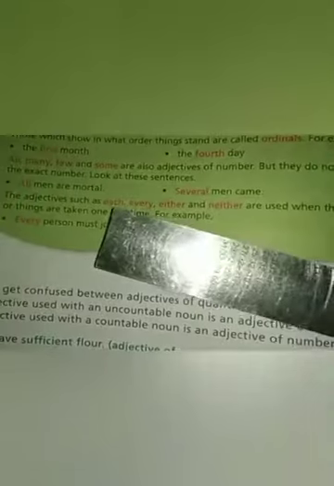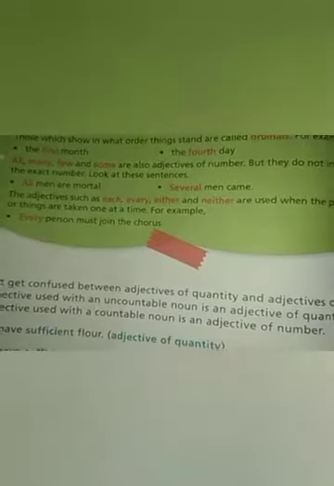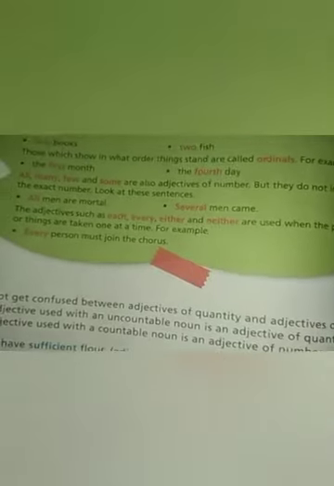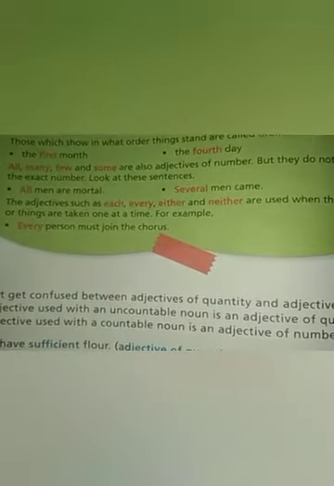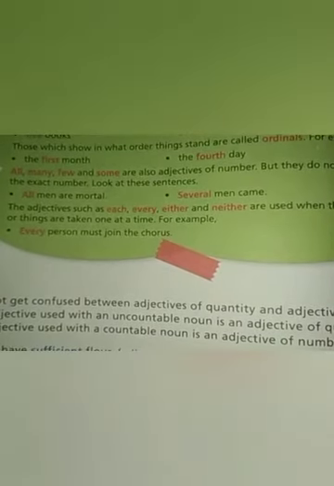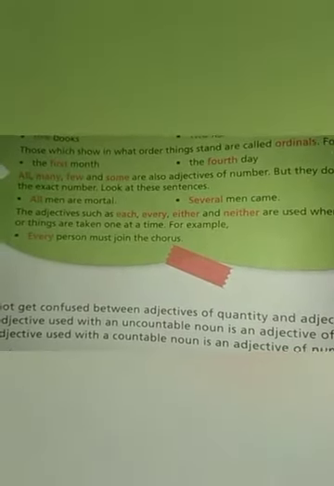Every person must join the chorus. So it is for every person, हर एक को ज्वाइन करना पड़ेगा. These types of adjectives are not talking about the whole, but they mean taking one by one at a time. Pratyek, ek ek karke. So these are also adjectives of number.